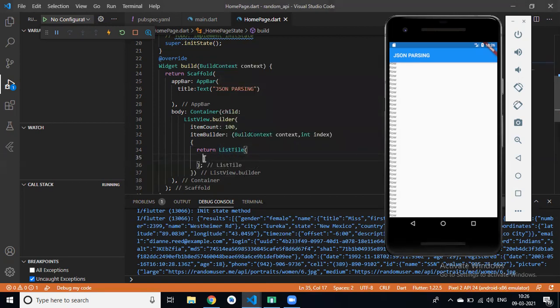Can you please explain about that property, like title and all? We have already used this list style. Sanwaj, yeah, it's leading, for left icon, right? Left icon. So we can display icon, we can display image, we can display a text, any widget, right?